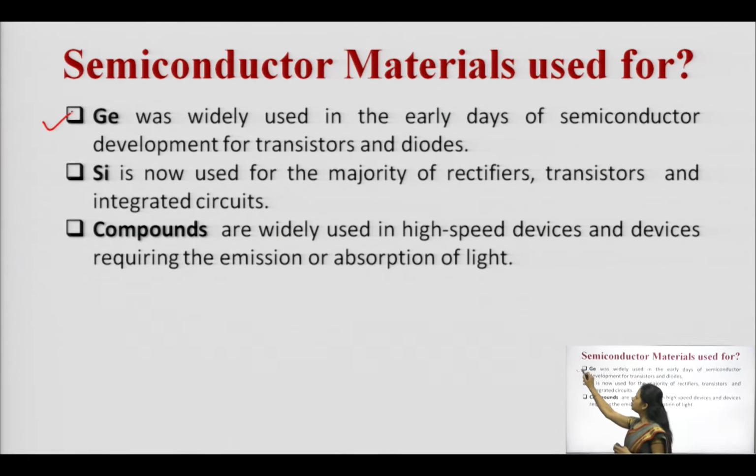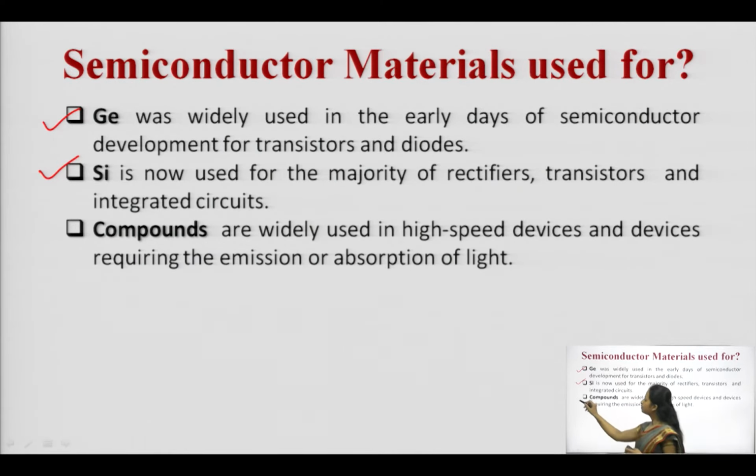Actually, germanium was widely used in the earlier days for semiconductor development, because of which transistors and diodes used to be fabricated. But silicon is the commonly used semiconductor material nowadays, and it is used in the majority of devices like rectifiers, transistors and integrated circuits. So silicon is commonly used as a semiconductor material.